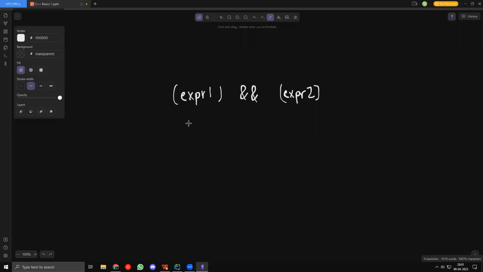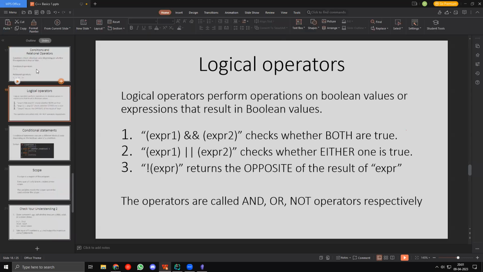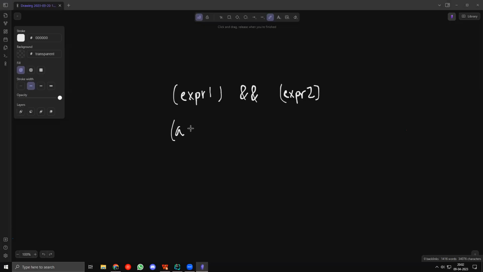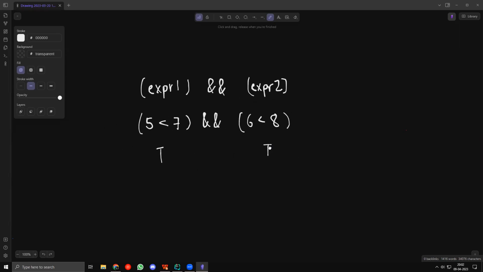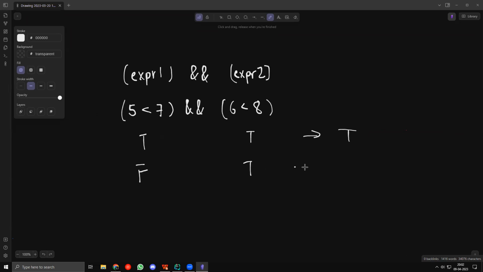Okay. So basically, an expression is what I described before, right? If I have something like 5 less than 7, I can say and 6 less than 8. What this does is it returns true if both of the statements are true. If both are true, the final output is true. If one statement is false, the final output is false. If this is true and this is false, it's also false.